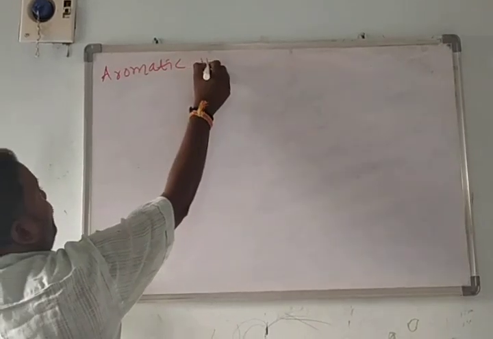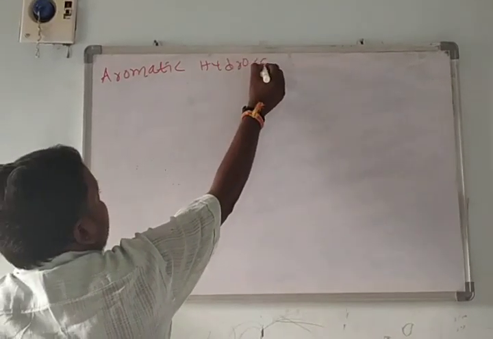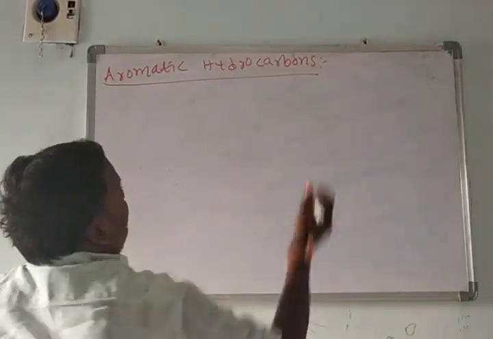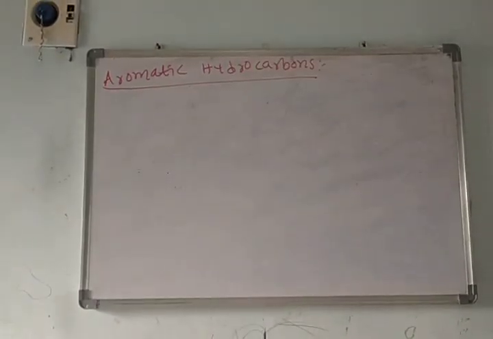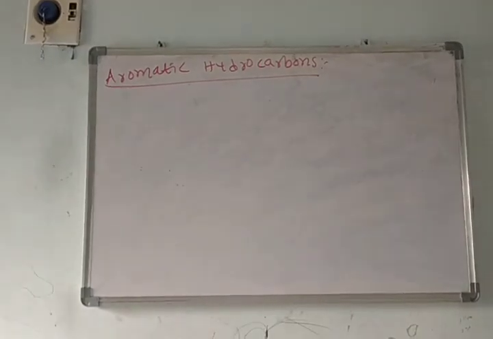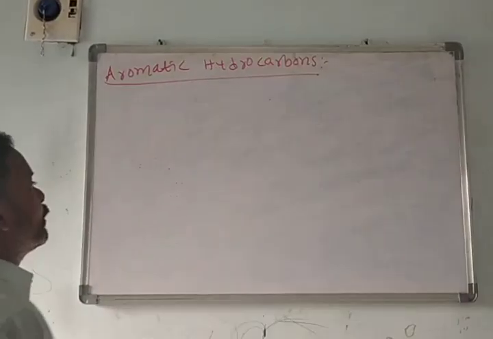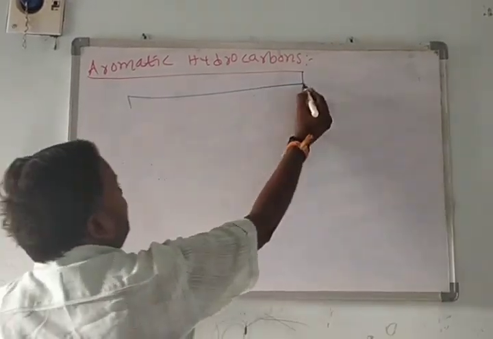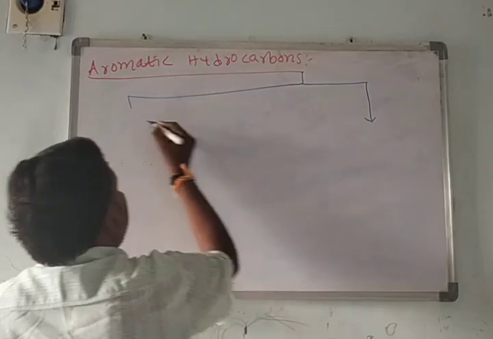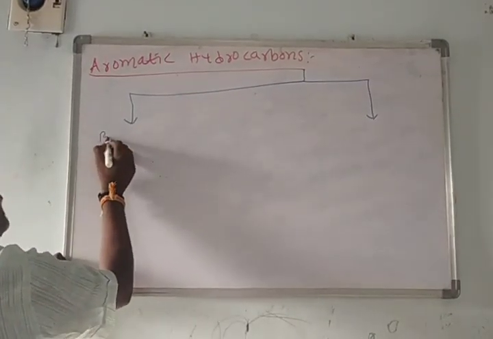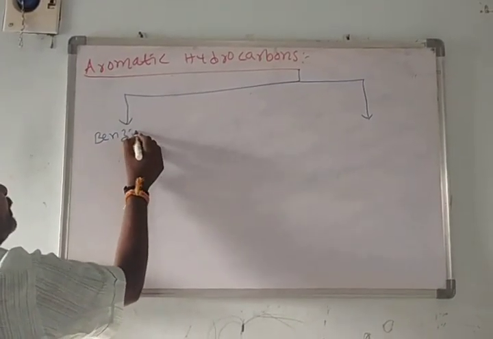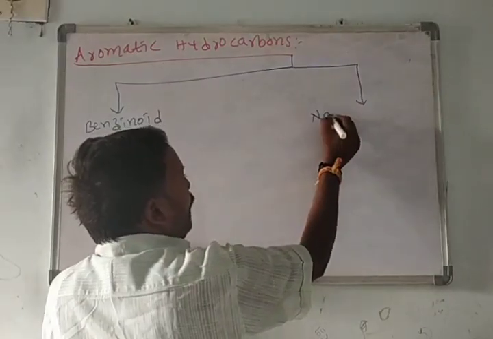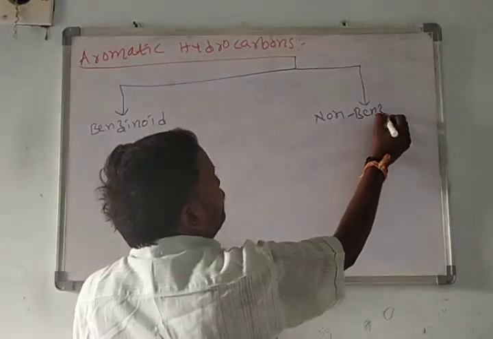Aromatic hydrocarbons. We have two important types: one is benzenoid aromatic compounds, the second is non-benzenoid aromatic compounds.